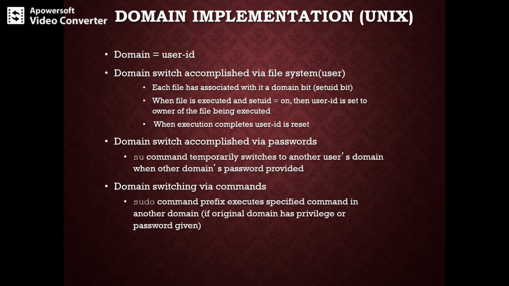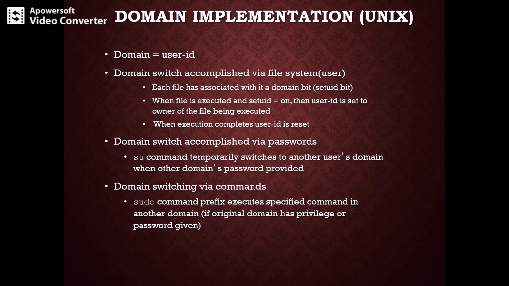Before talking about domain implementation in Unix systems, a domain itself can be realized in a variety of ways. The user may be a domain, in which case domain switching is possible whenever the user has changed.